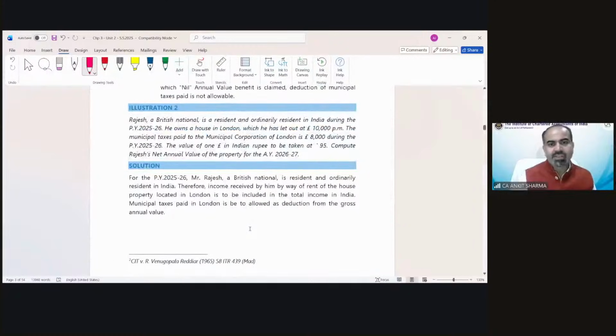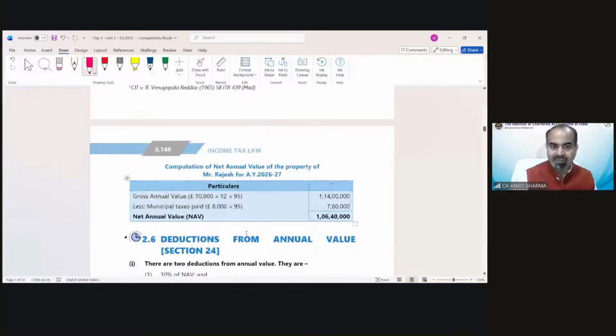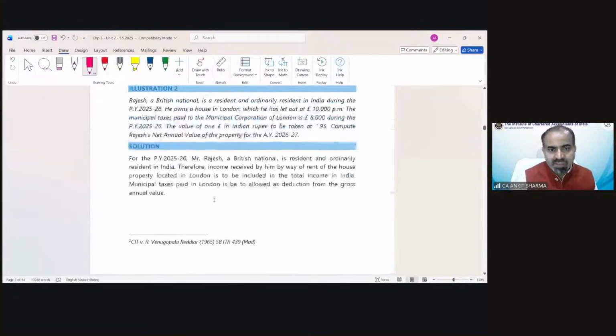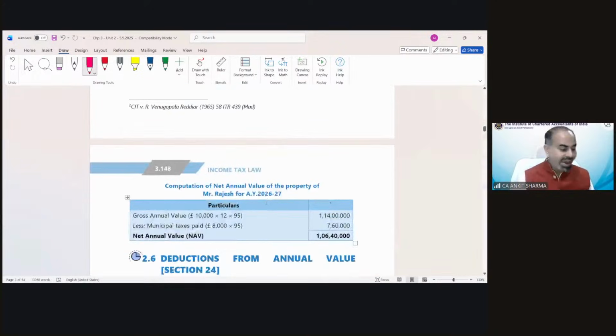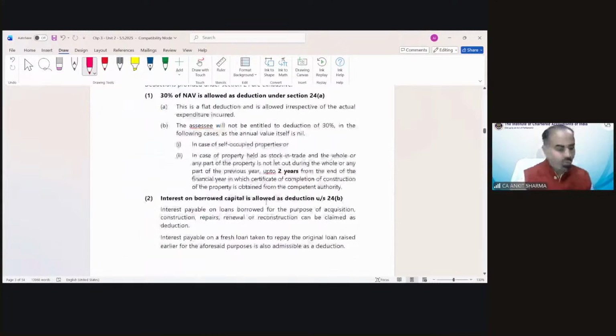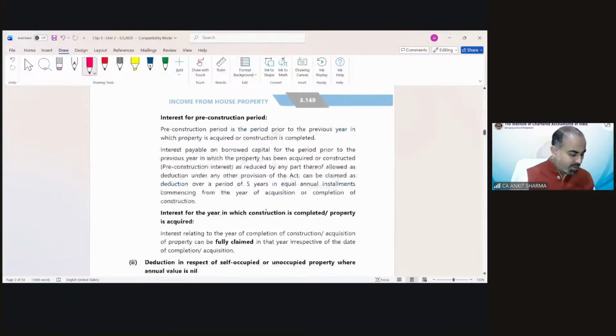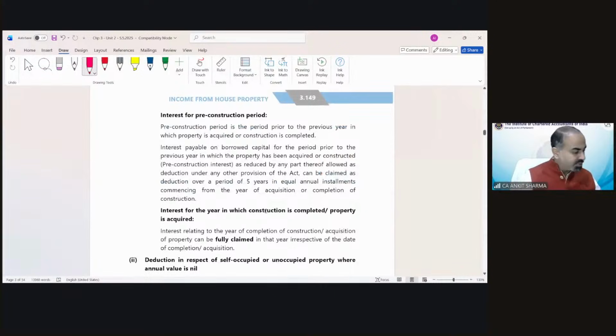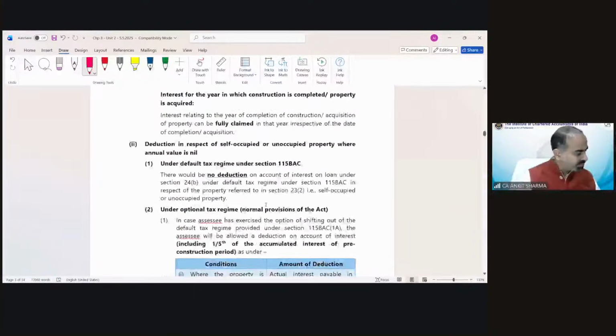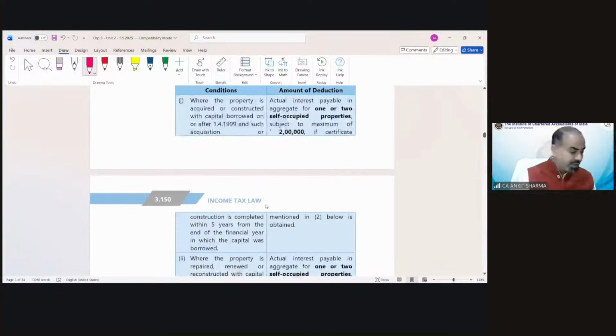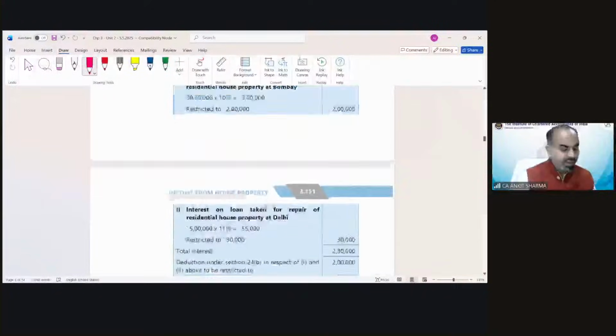A British national who is a resident has a property, not self-occupied, I guess, a let out property. So the same provision applies as if the property is in India. Same treatment if the property is outside India and you are a resident and ordinarily resident. I'm just looking for some important questions, so that would be beneficial for you. Municipal valuation, simple question. Illustration number 3, again simple.